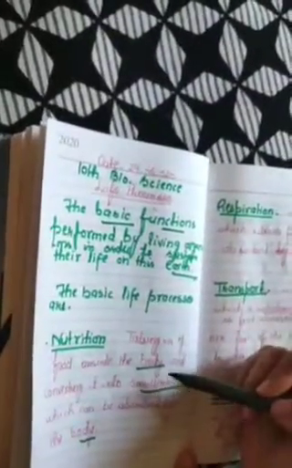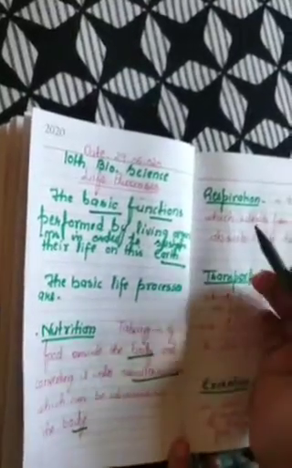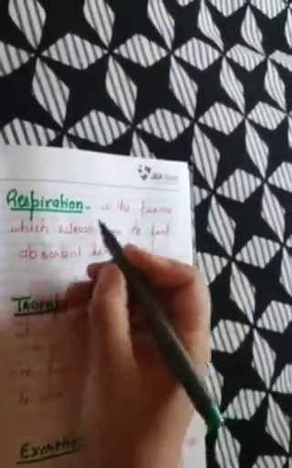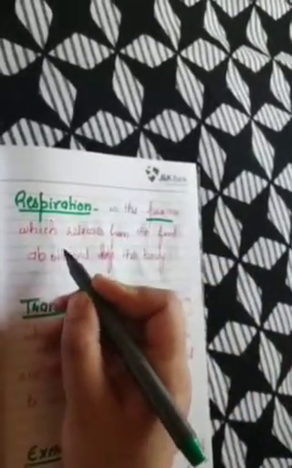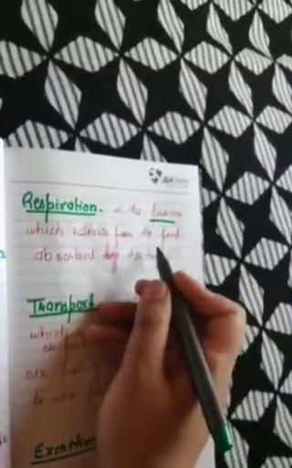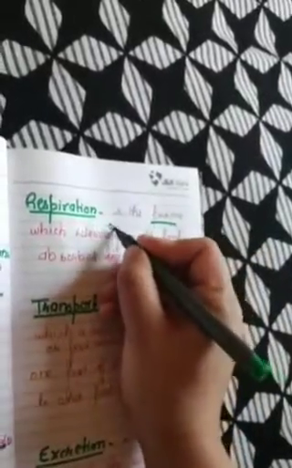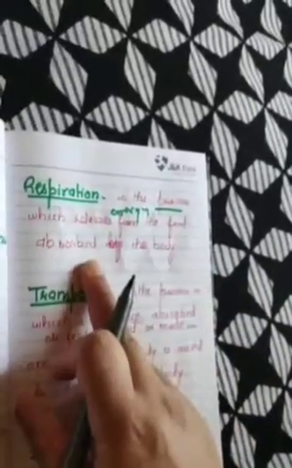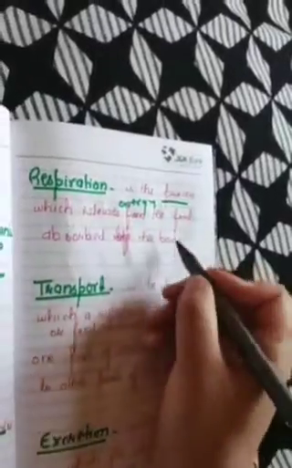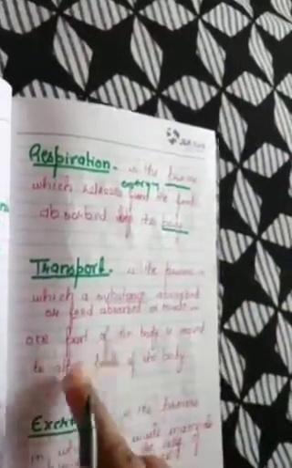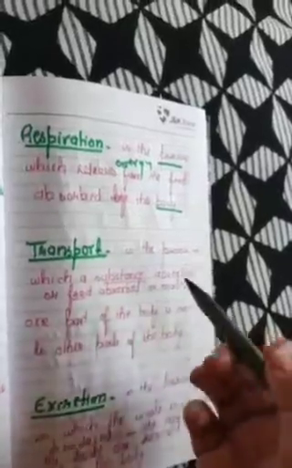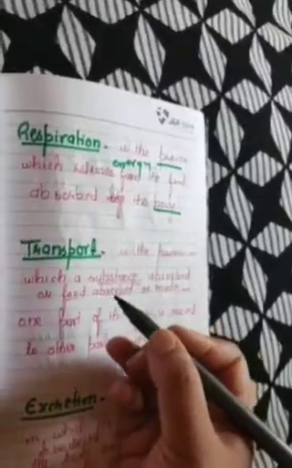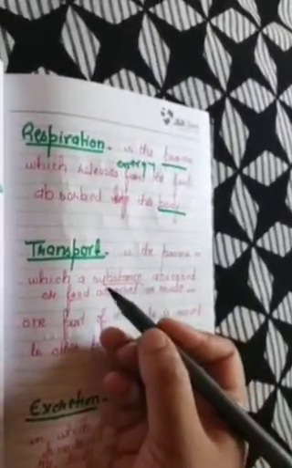Second is how energy is released from that food. There is another process that takes place in our body, that's respiration. What's respiration? Respiration is that process in which energy is released from the food that is absorbed by our body. That is respiration. Third, when energy is released from that food, how does that food reach each and every part of our body, or we can say each and every cell of our body.